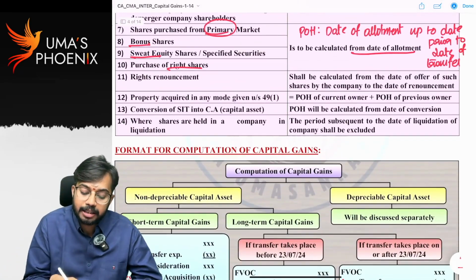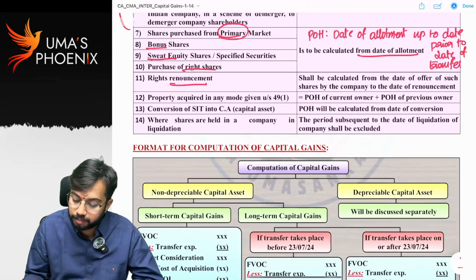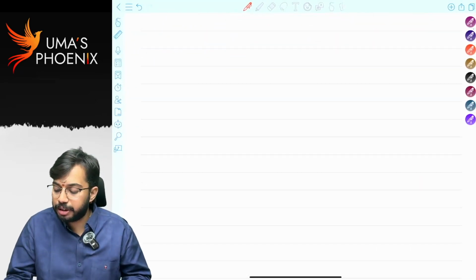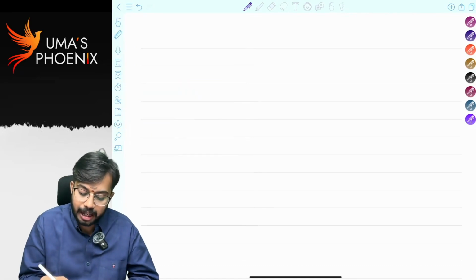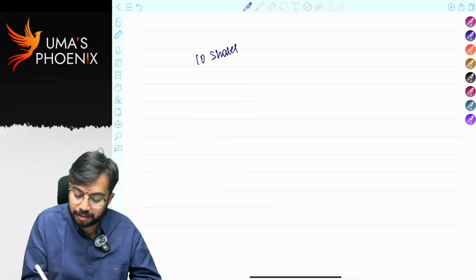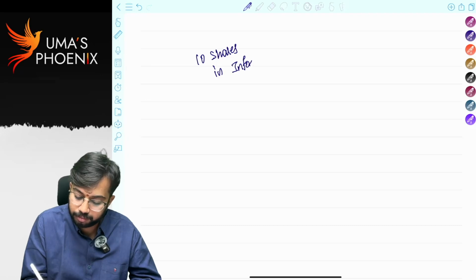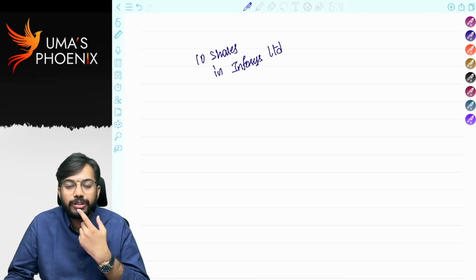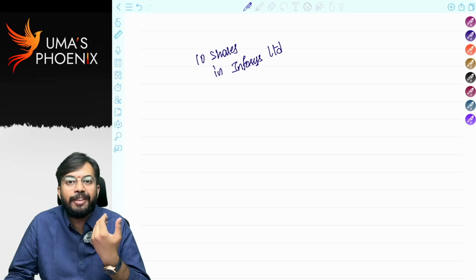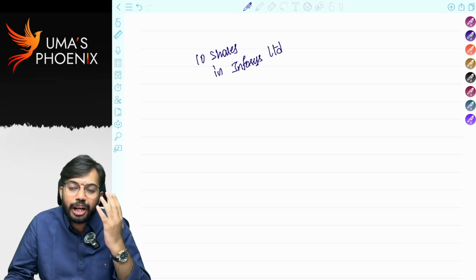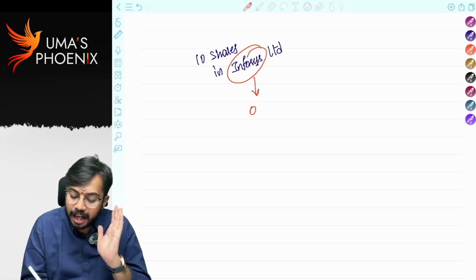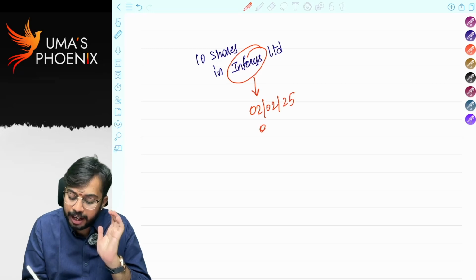Next, rights renouncement. What do you mean by this? You know right renouncement, right? I have, for example, 10 shares in Infosys Limited. Now Mr. Narayan Murthy is not chairman of Infosys. I am not interested in purchasing Infosys shares. I am thinking of selling these 10 Infosys shares. Now Infosys on 2nd February 25 gave rights offer.